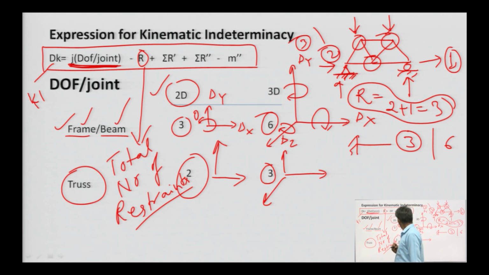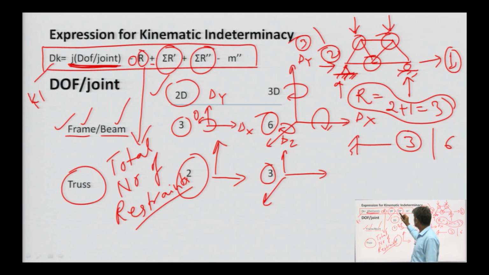So, this is the total number of restraints. What is this value? Sum of R dash. I have told you that due to presence of internal hinge, kinematic indeterminacy is going to increase, that is why plus sign has been taken. And here this is negative for restraint, because kinematic indeterminacy is going to be restrained by the support reaction, that is why minus sign has been taken, here plus sign is taken, and R dash, R double dash is